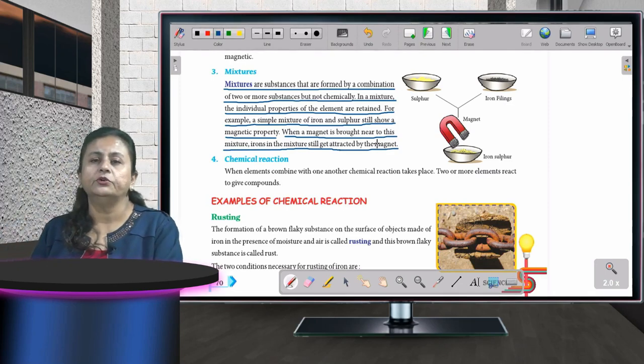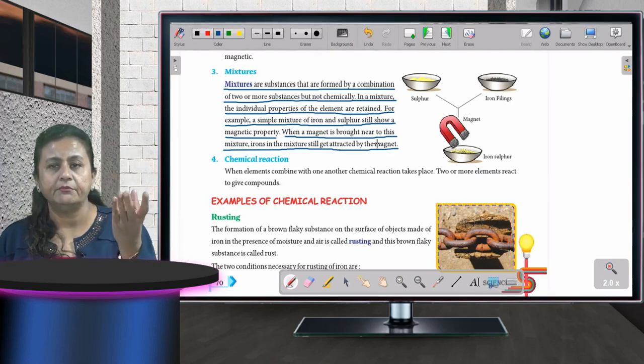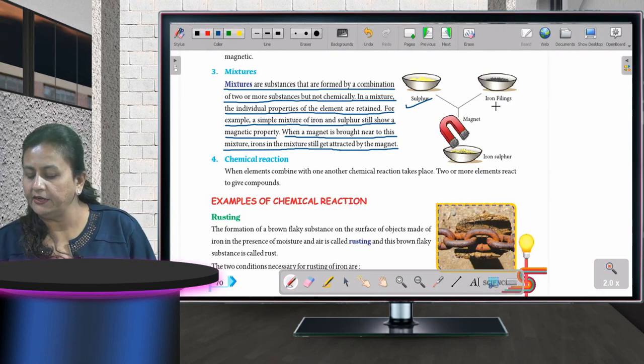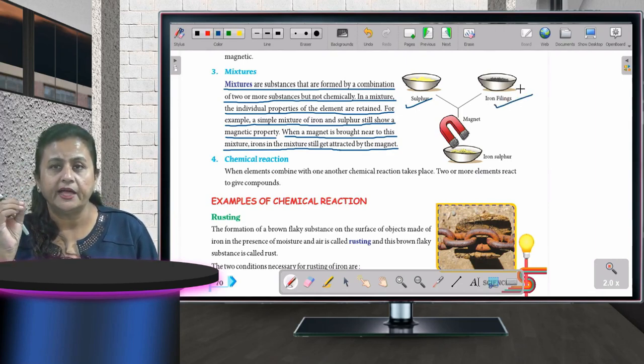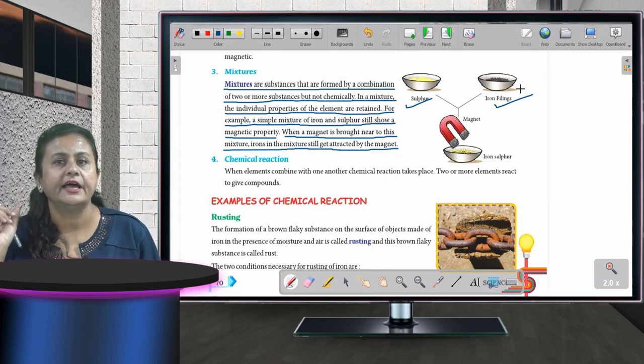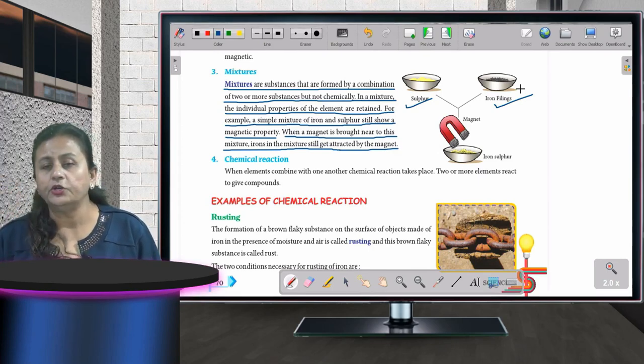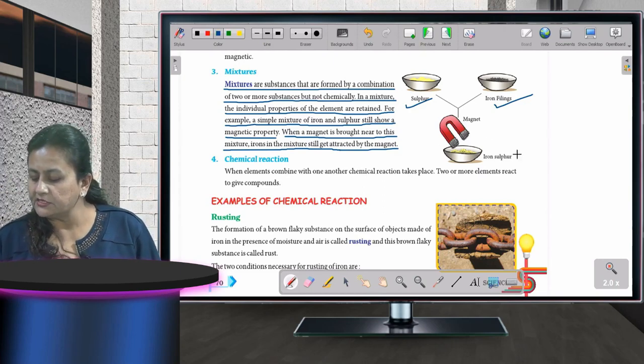Okay, what you will do, you will take two bowls. In one bowl you will take sulfur and in another one iron filings. Iron filings क्या होता है? लोहा होता है. Iron is लोहा, it's a metal. उसका जो चूरा होता है, that is iron filings. Okay, what you will do, you will mix that iron and sulfur together in a separate bowl.